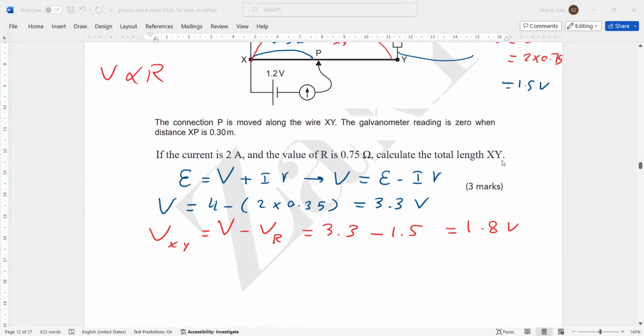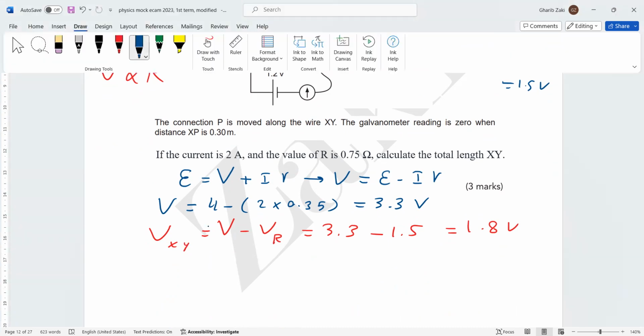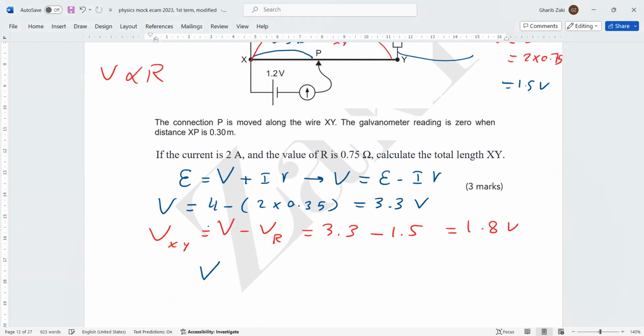Now, VXY is 1.8. We apply the potentiometer formula: VXY over VXB equals the length XY, which is the total length that is required, over the length at the balanced point, XB.